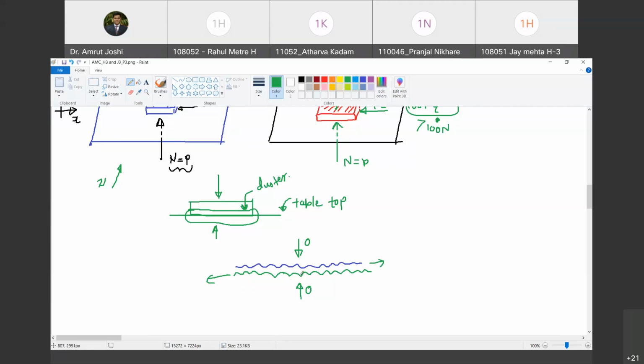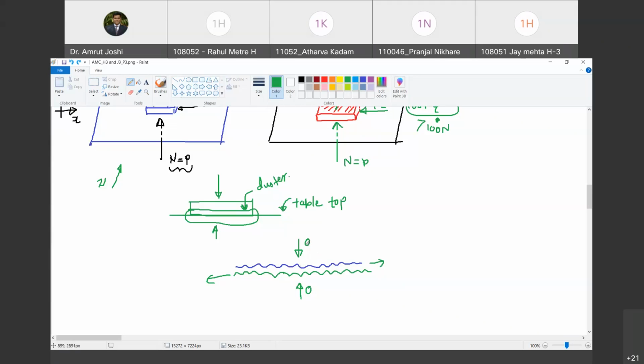So therefore, frictional force that can be offered between the two surfaces is zero when these normal forces are zero. Are you with me? Atharva? Yes, sir. Okay. Now, as you go on increasing this force, there is better and better engagement between the crests and troughs. Do you agree with me?